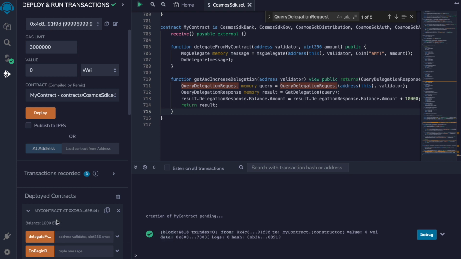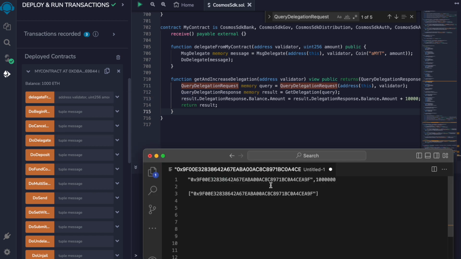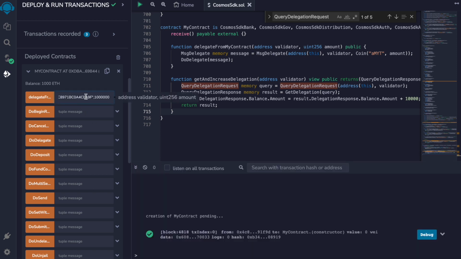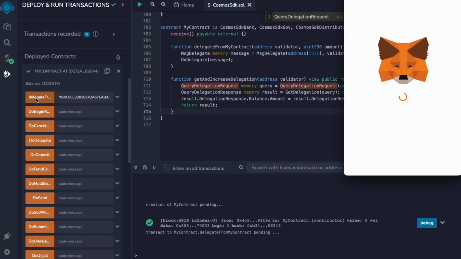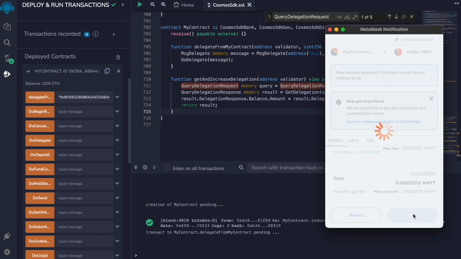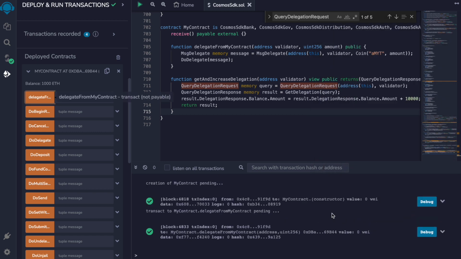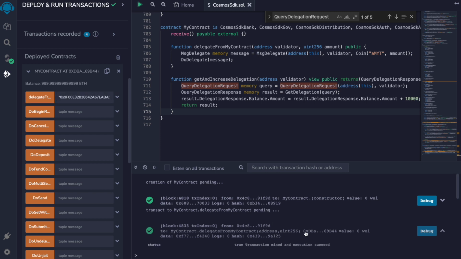And we can already see our balance here. We will use this delegate from my contract function. So we need a validator address and an amount. I set here 1,000,000 token units, which is a small amount, and we will make this transaction. The transaction was done,